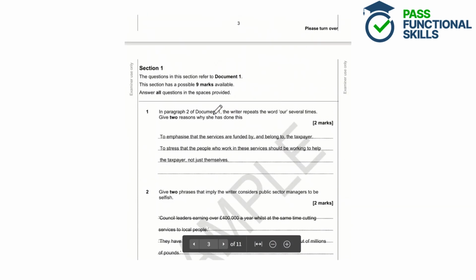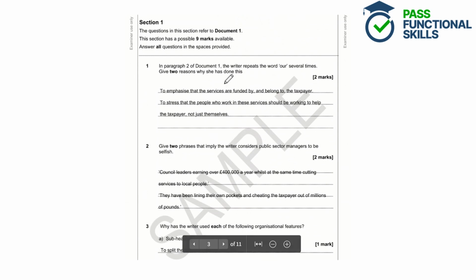So let's get started. Question 1 asks, in paragraph 2 of document 1, the writer repeats the word "our" several times. Give 2 reasons why she has done this. So we're looking specifically at document 1 here, and at paragraph 2 for this technique called repetition of the word "our". Repetition in a text is often used to emphasise the author's point and to create an effect on the reader. And we need to give 2 reasons why she's done this.